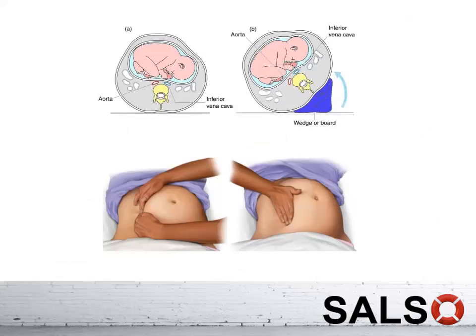So what we do now is we actually do a left uterine manual displacement. You can either use a two-hand method or a one-hand method. For the two-hand method, the assistant will stand on the other side and pull the uterus towards the left side, whereas for the one-hand method, you stand on the right of the patient and push it towards the left side. But you have to be very careful not to push downwards, because if you push the uterus downwards, the aorta is just behind the uterus, and you are going to cause more harm.